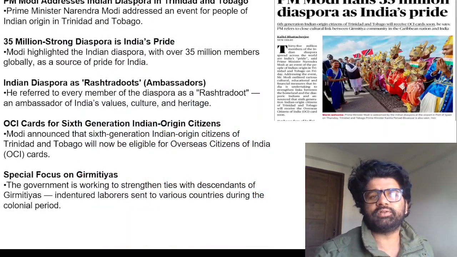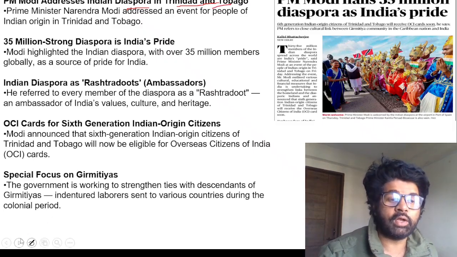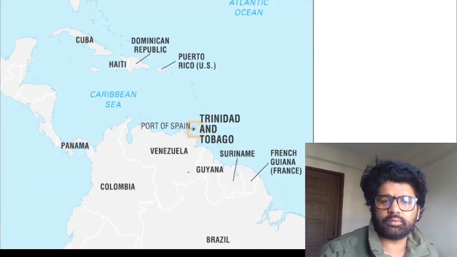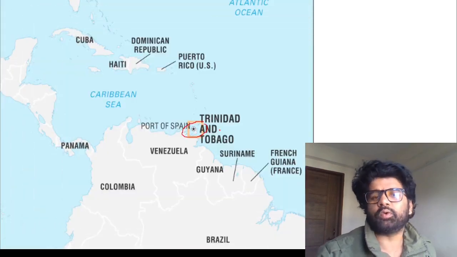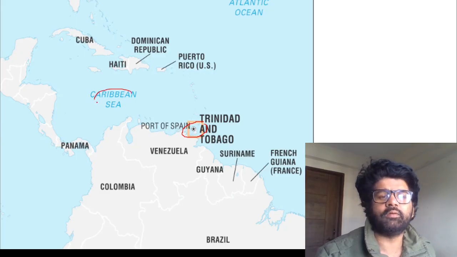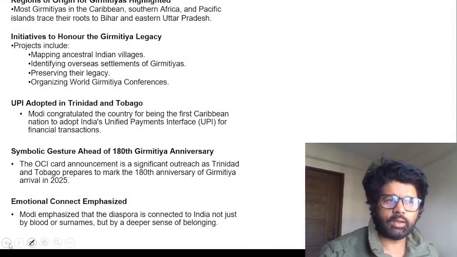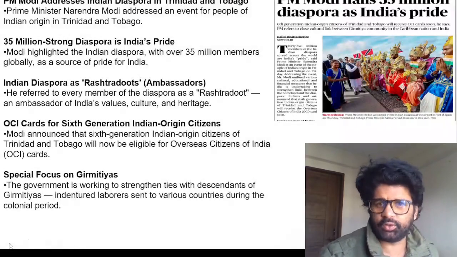PM Modi addresses Indian diaspora in Trinidad and Tobago. Why is it called Trinidad and Tobago? Because they eat a lot of tobacco there. Oh my god, guys, this is one of the first Caribbean countries. What is a Caribbean country? One lying in the Caribbean Sea. So Modi sir has gone there. Modi sir loves to visit countries, which is actually a good thing.